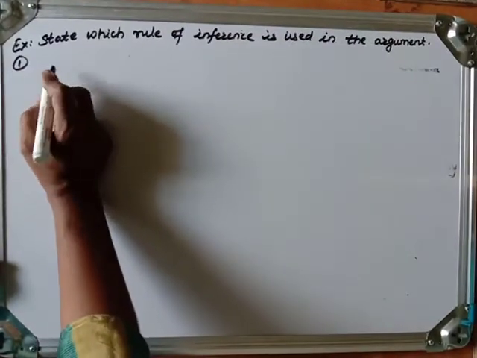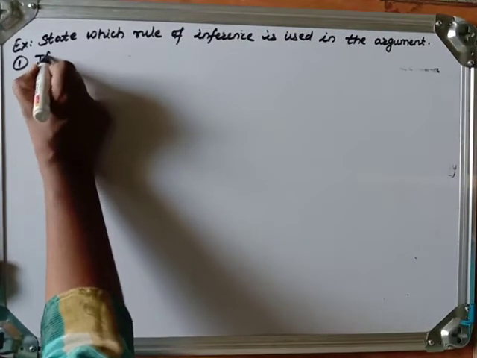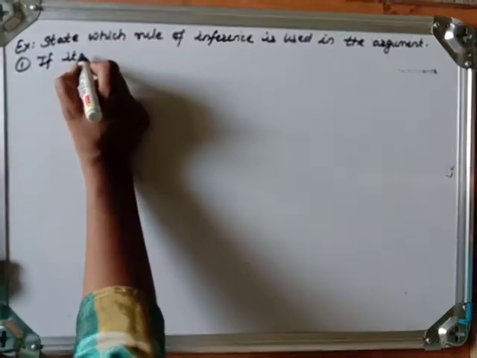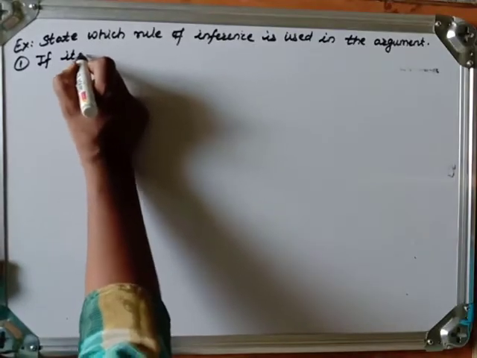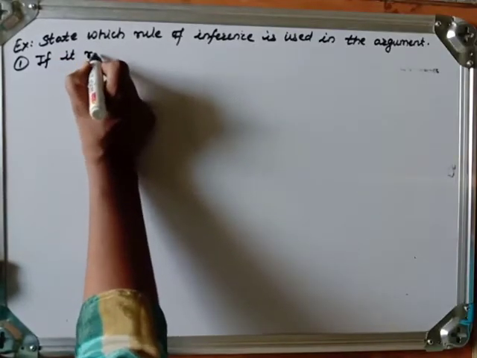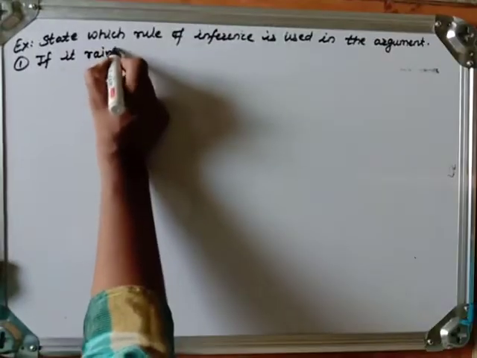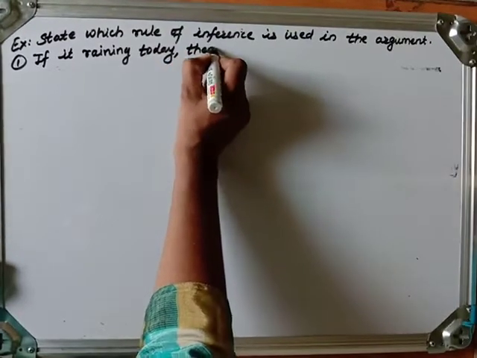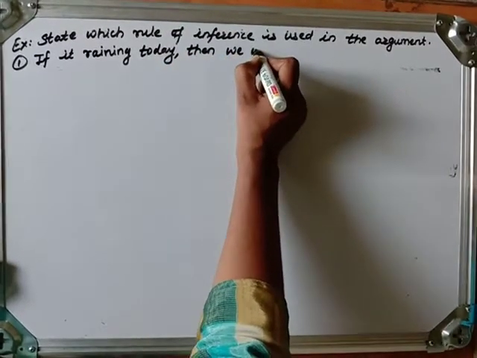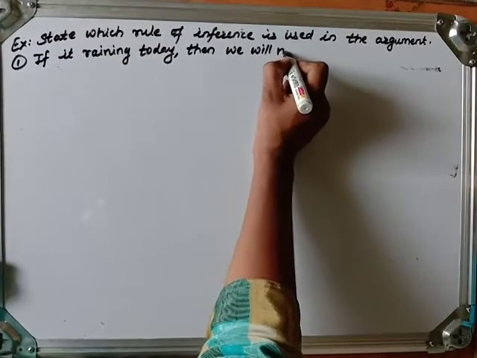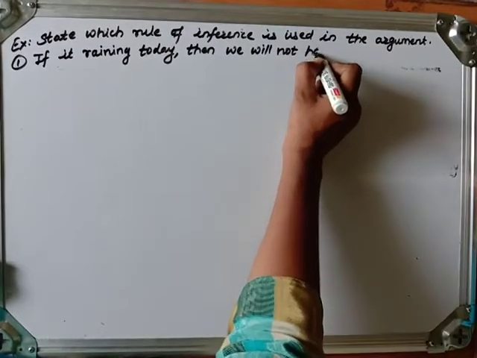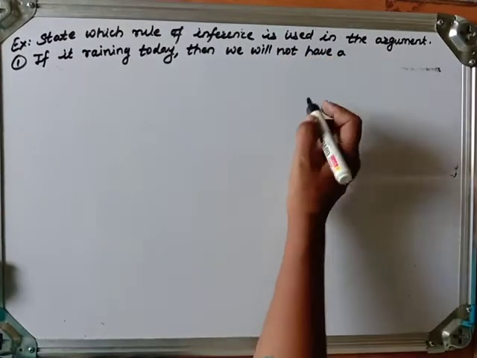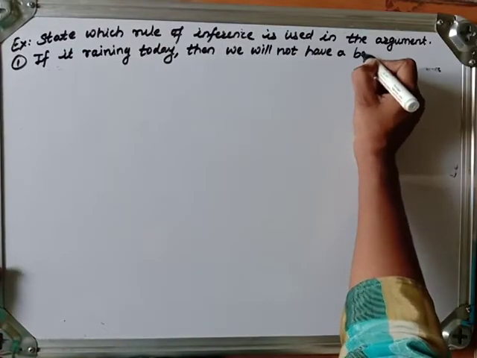Suppose the first example: if it is raining today, then we will not have a barbecue.